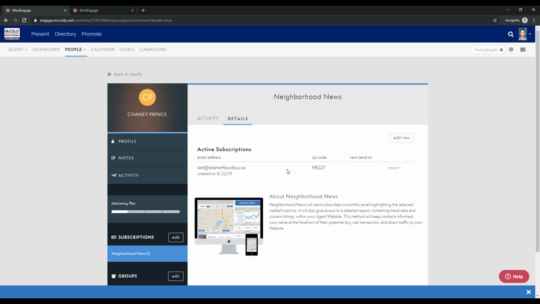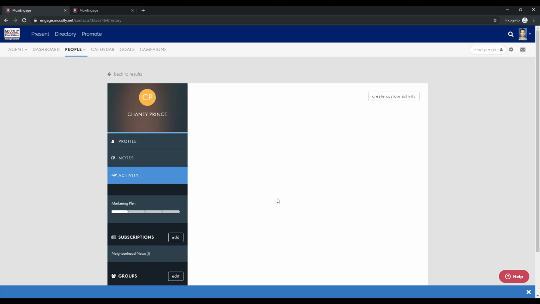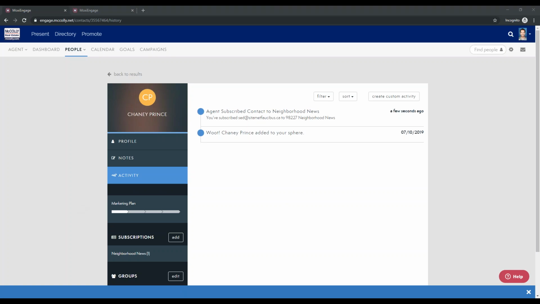And anytime someone is subscribed to neighborhood news, it'll actually fall under their activity section as well. So under this activity area, you can see here, oh, agent subscribe contact to neighborhood news. And you can say, oh, I subscribed them to 98227. It shows up in that activity, so you can track anytime something occurs with the neighborhood news function.